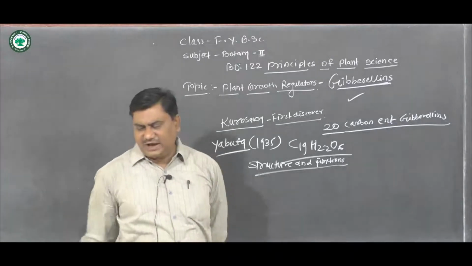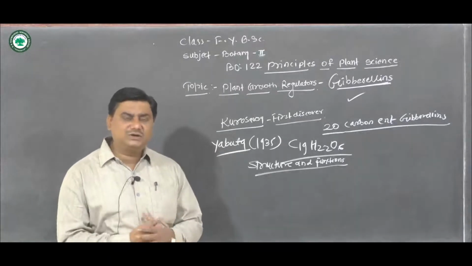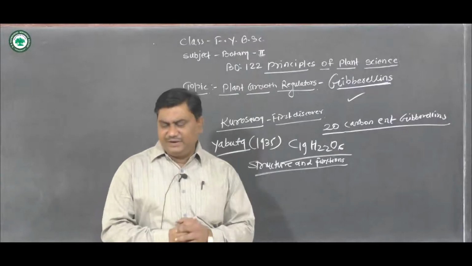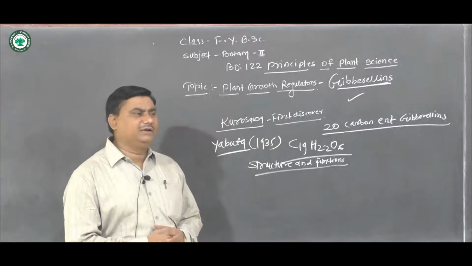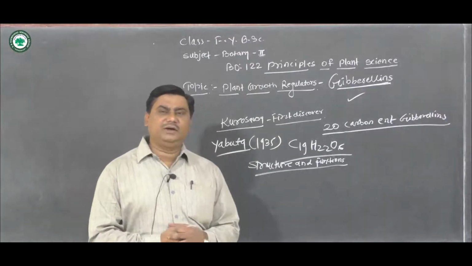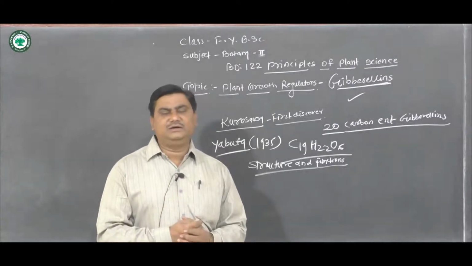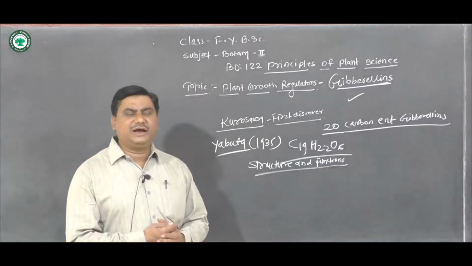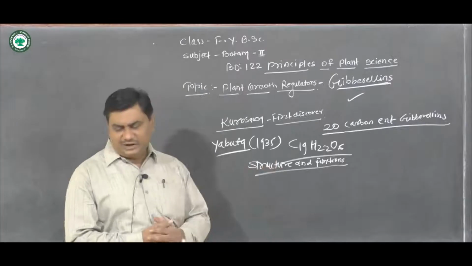All gibberellins are members of a large, varied family of constituents known as the terpenoids.